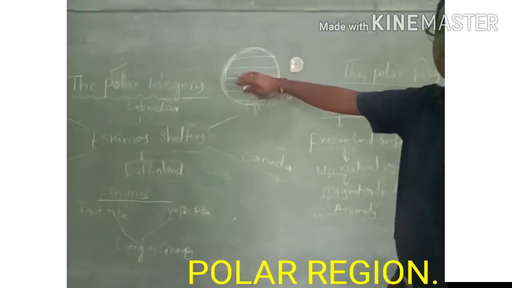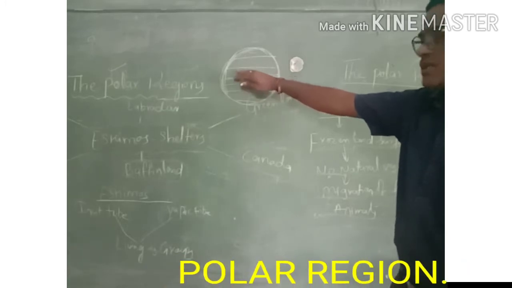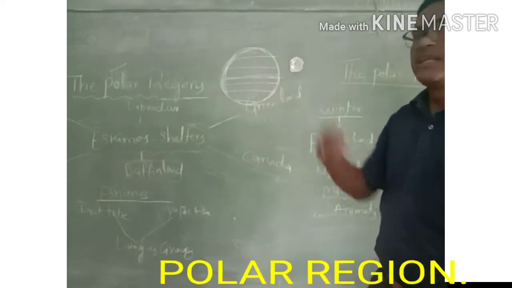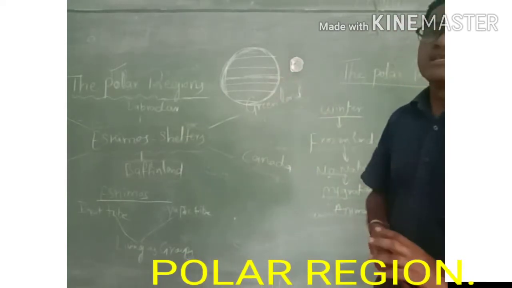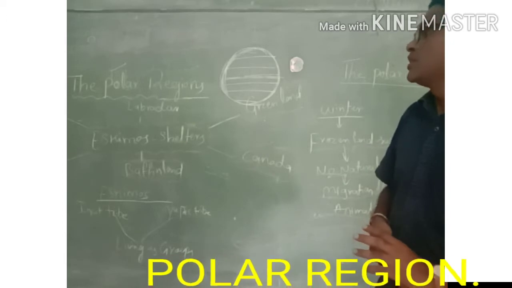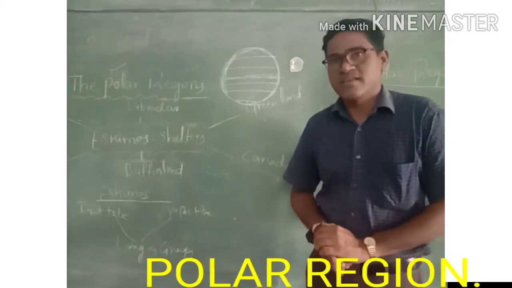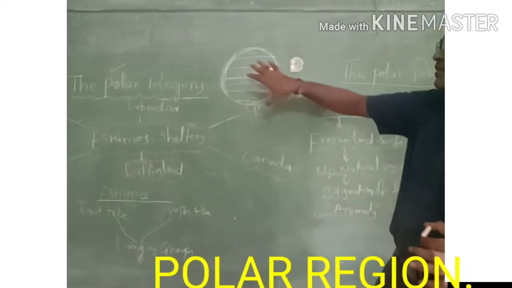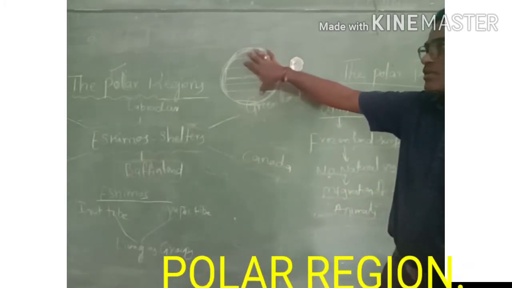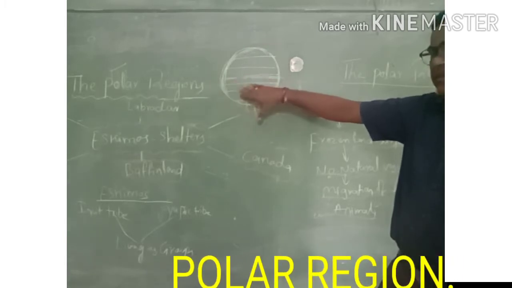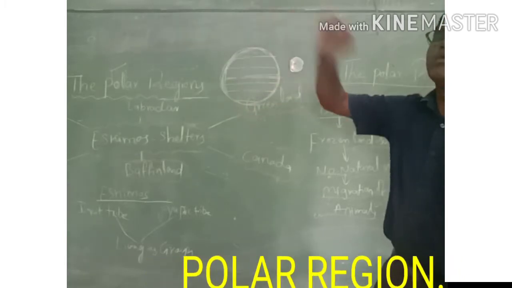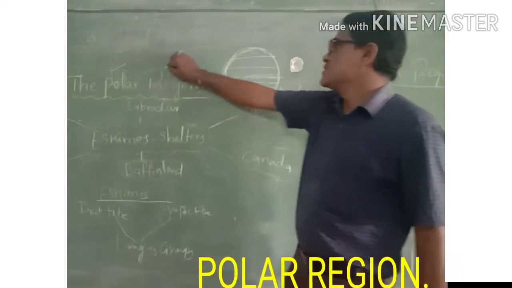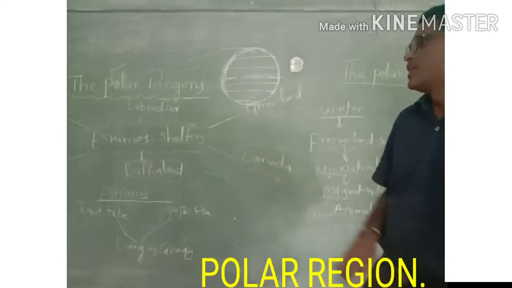Depending on the climate condition and weather condition, we divided the Earth into different regions. One is equatorial region, tropical region, temperate zone, and polar zone. Today's topic is polar region.